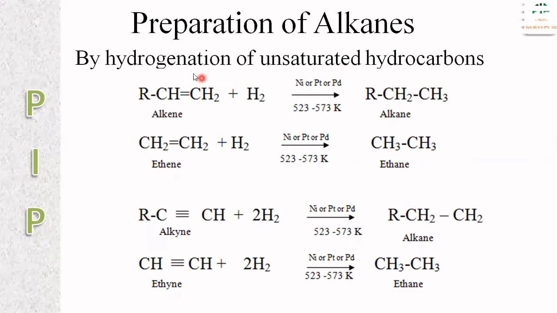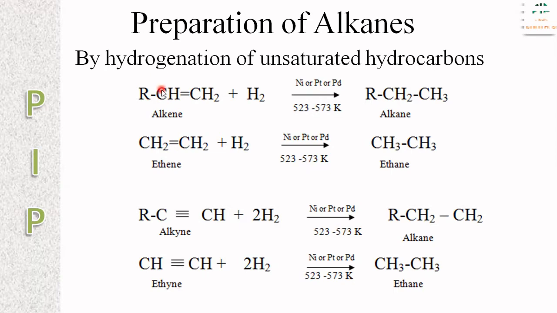So here unsaturated hydrocarbons are converted to saturated hydrocarbons by the addition of hydrogen. That is called hydrogenation. The process of addition of hydrogen is called hydrogenation. Here an alkene, CH=CH2, reacts with a molecule of hydrogen, two hydrogen atoms.